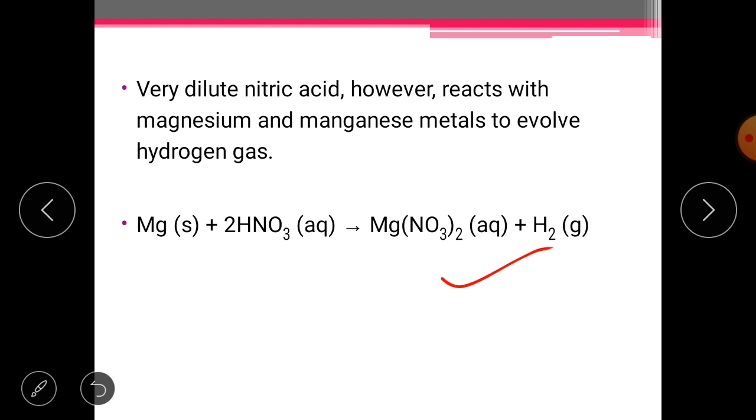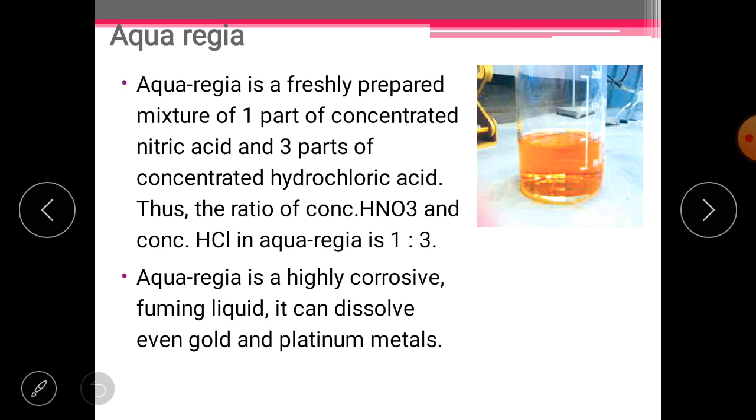Now we have seen the various things related to acid. We know that most metals will react with acid. We have seen the nature, but still the noble metals do not react with acid. Let's take the example of gold and platinum. Gold and platinum are very less reactive, you can say least reactive metals, so they do not combine with any of these acids. But still there is something by which they can combine. Let's see what that is. It's aqua regia.